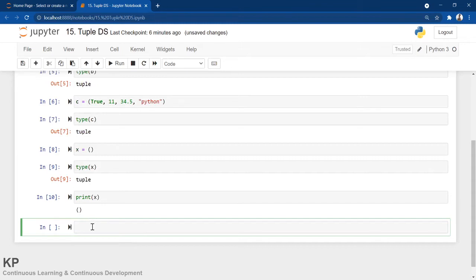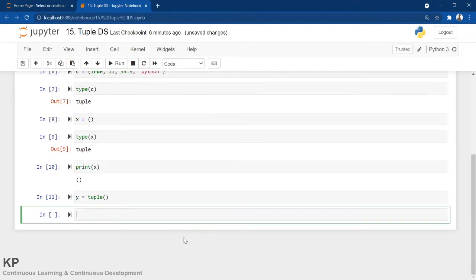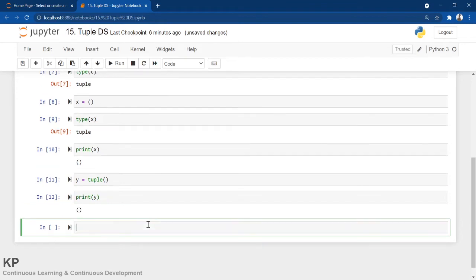Another way of declaring an empty tuple is y equals to tuple. Tuple is a function, you can think. So the tuple is declared, and if I print y, you can see it's an empty tuple.